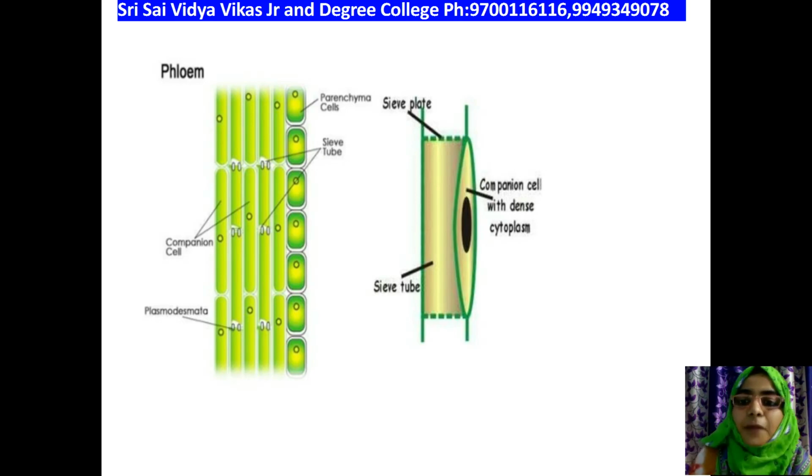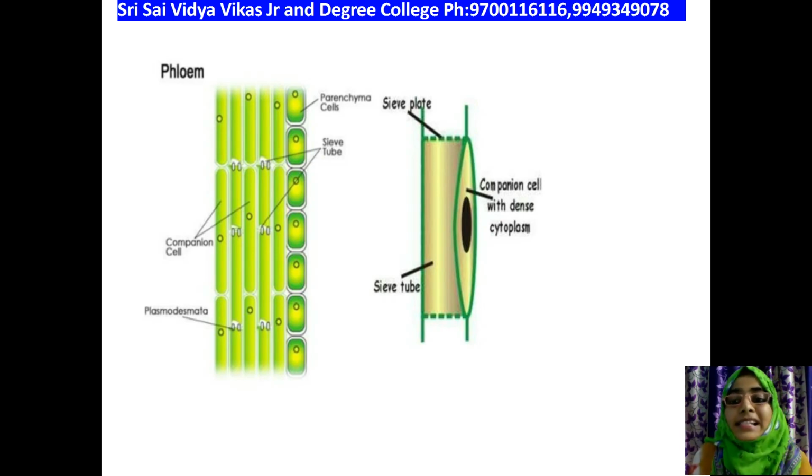So you can see here the enlarged structure is the companion cell. On the side part you can see a black colored structure, that is called cytoplasm. The companion cell is also called a sister cell. You have studied this in your first year's topic, just go through it. This is called companion cells or sister cells. The middle part is called a sieve cell or sieve tube, sieve vessel, phloem cell, you can call it any way.